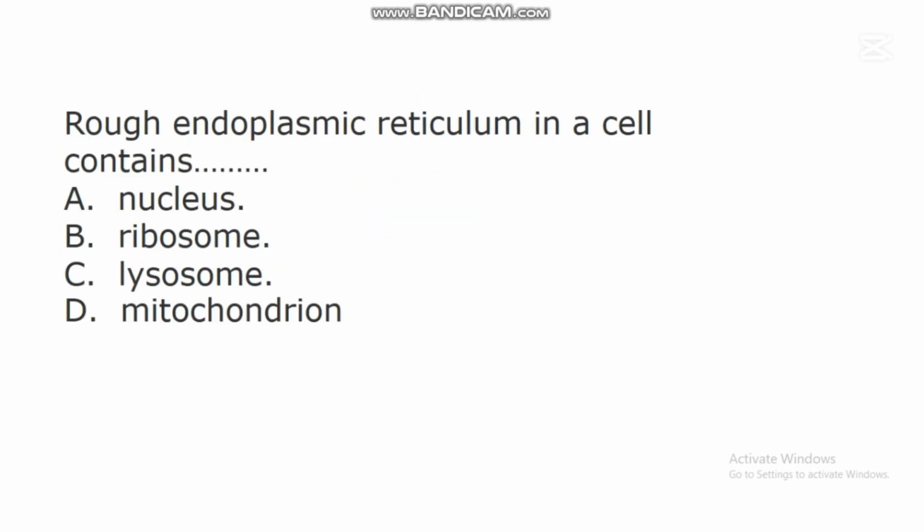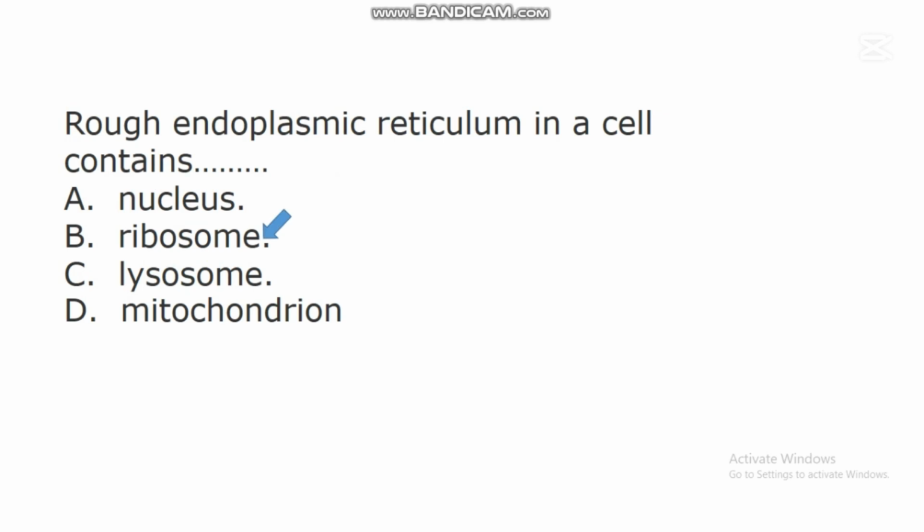The next question says, rough endoplasmic reticulum in a cell contains dash. A. Nucleus. B. Ribosome. C. Lysosome. D. Mitochondrion. In this question, the correct answer is B. Ribosome.